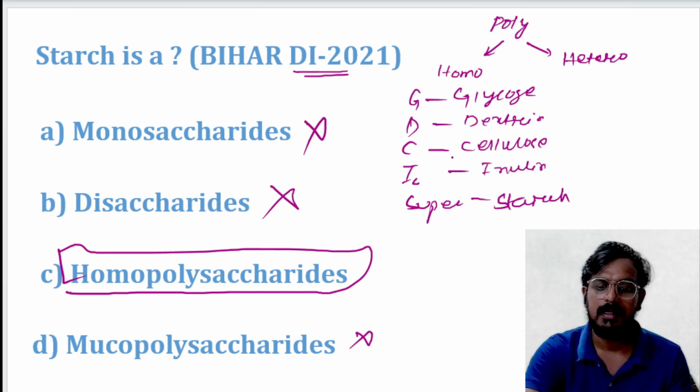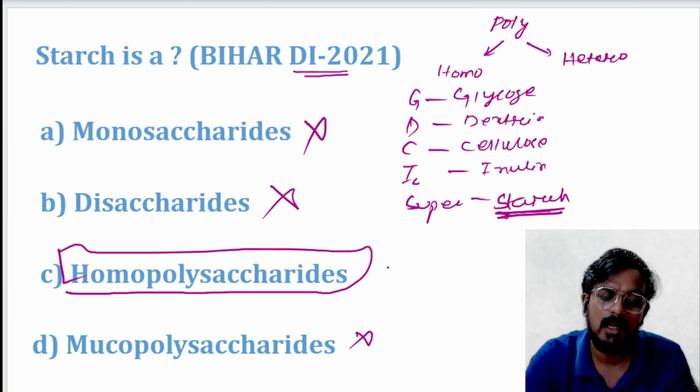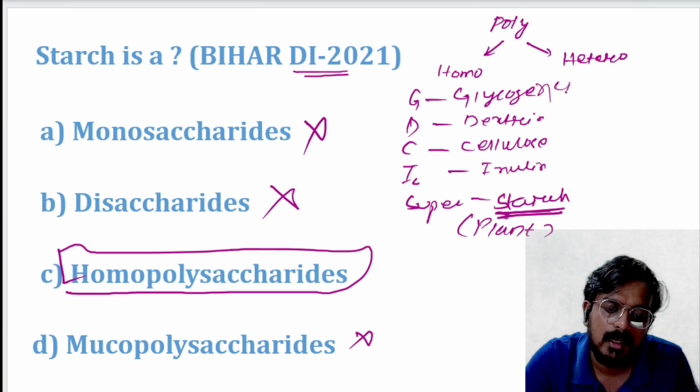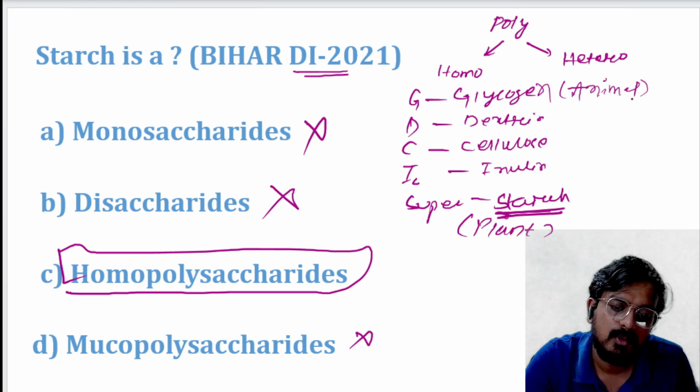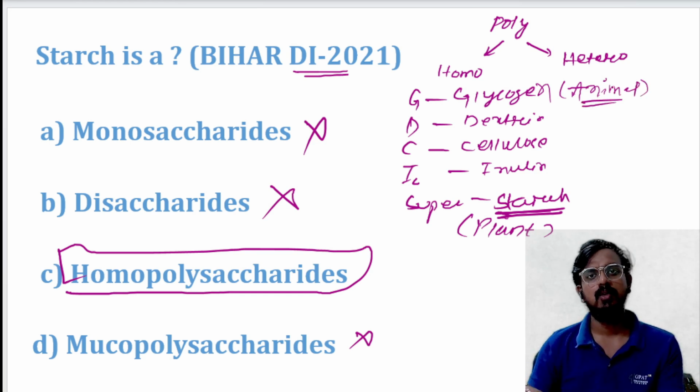And what is starch basically? Starch is the storage form of glucose in plants, and glycogen is the storage form of glucose in case of animals. I hope it is clear to all of you.